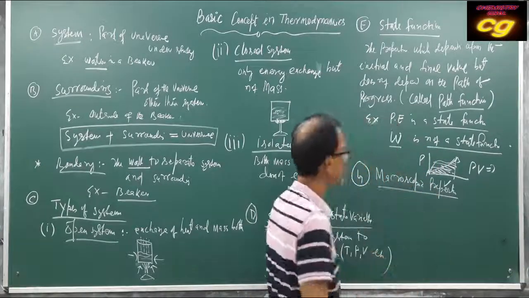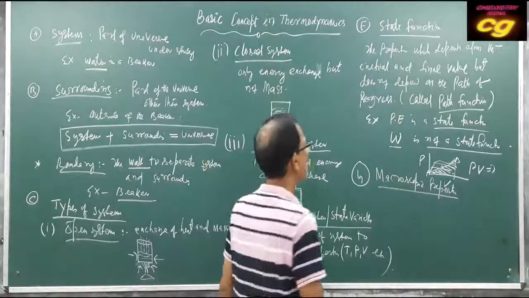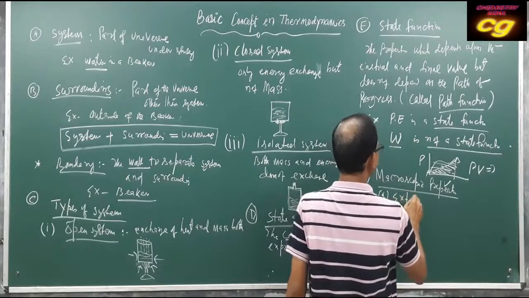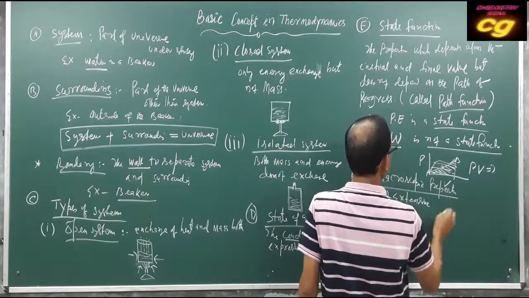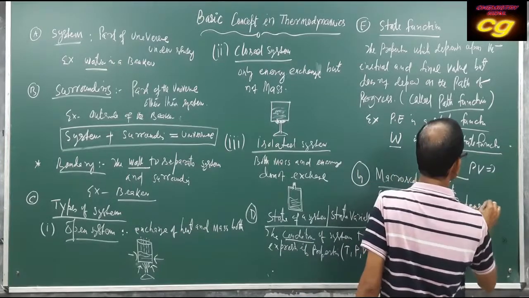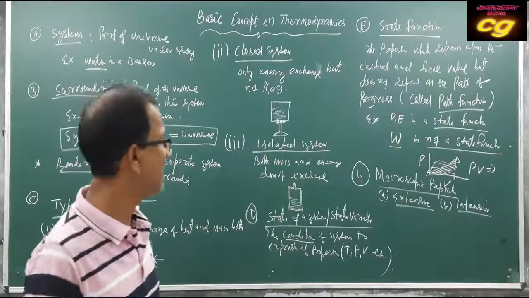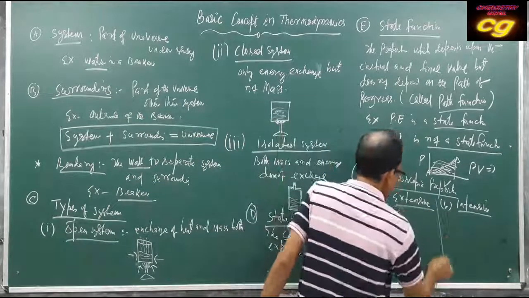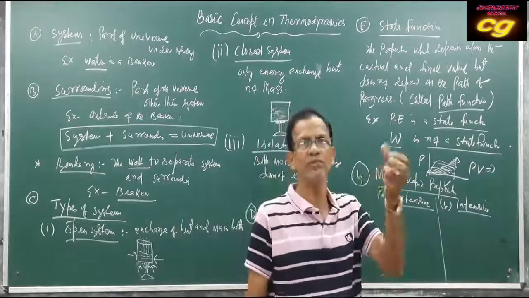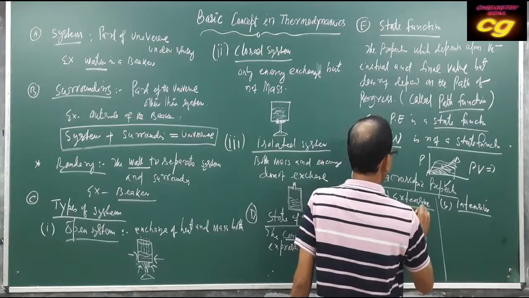Macroscopic properties are generally of two types. One is extensive. The second one is intensive. Extensive property means it mainly depends upon the mass. If mass is more, the property is more. It depends only on mass.